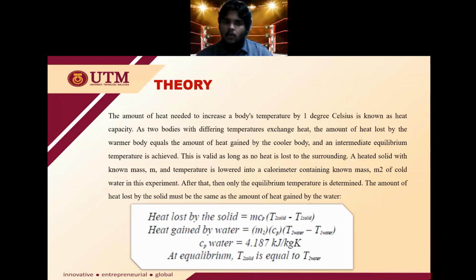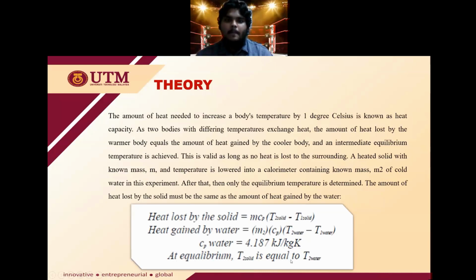In this experiment, a heated solid with known mass m and temperature is lowered into a calorimeter containing known mass m2 of cold water. After that, the equilibrium temperature is determined. The amount of heat lost by the solid must be the same as the amount of heat gained by the water. Heat lost by the solid equals m cp times (T2 solid minus T1 solid), and heat gained by water equals m2 times cp times the difference in temperature of water. The cp of water is 4.187 kilojoule per kilogram Kelvin, and at equilibrium, T2 solid is equal to T2 water.